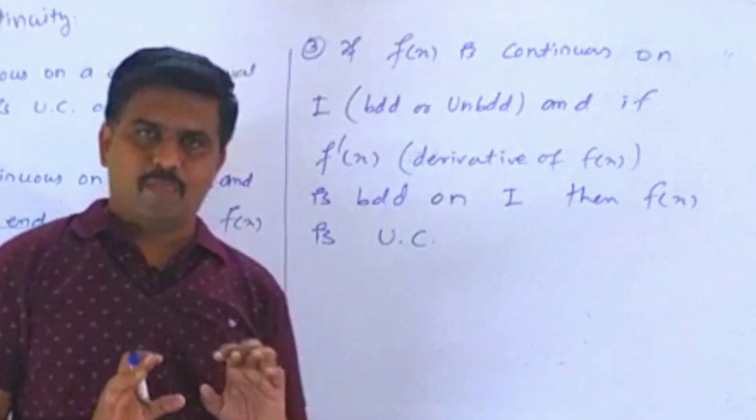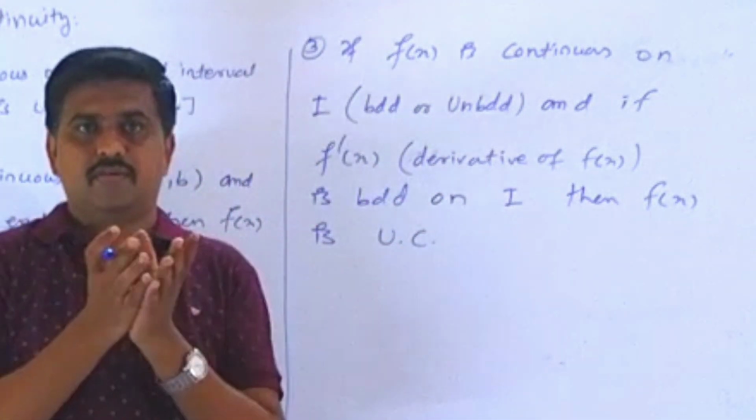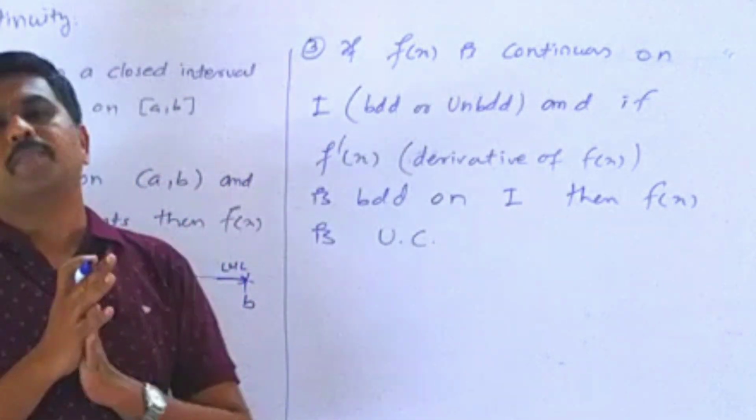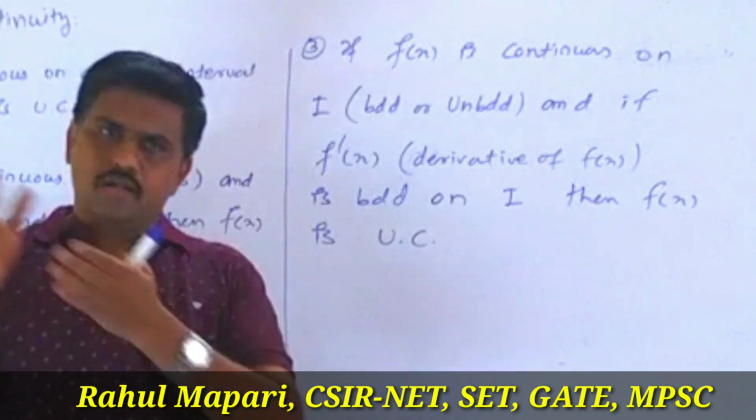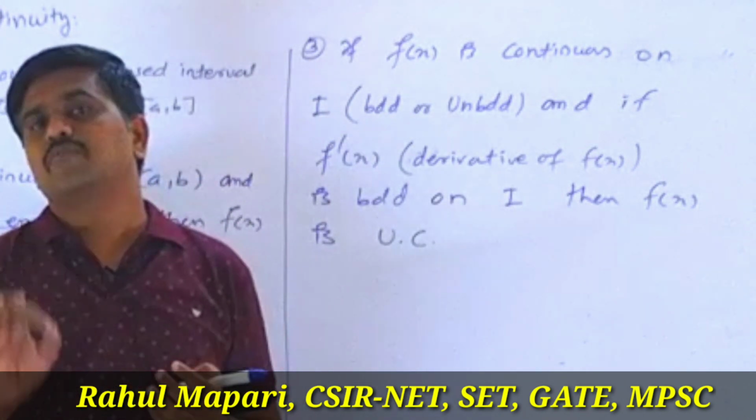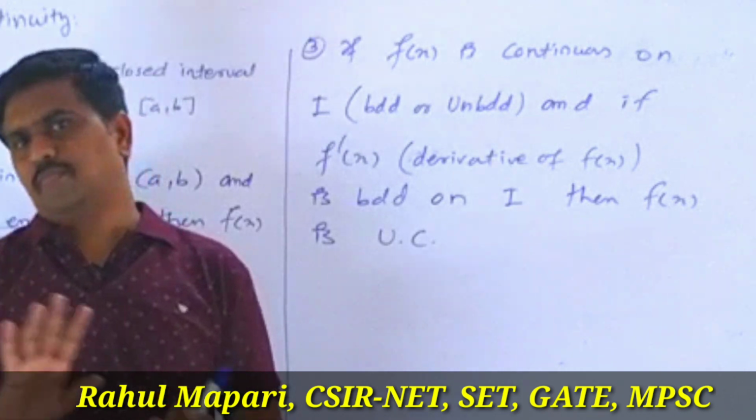In a simple way, just remember: if the derivative is bounded on that interval, then the function is uniformly continuous on that interval. Simple, right?